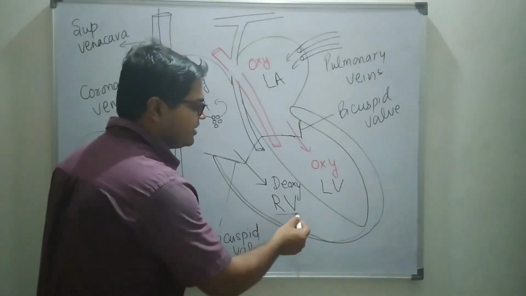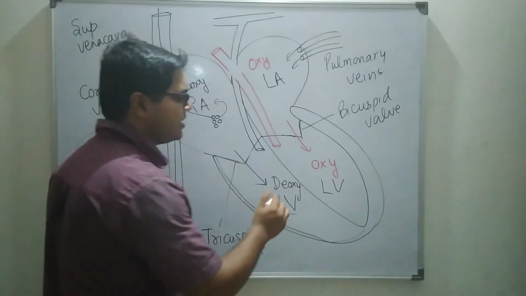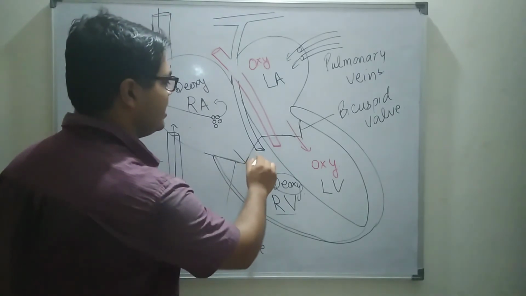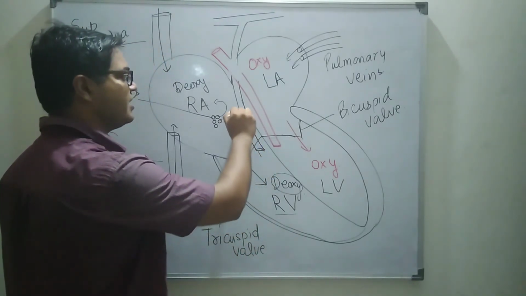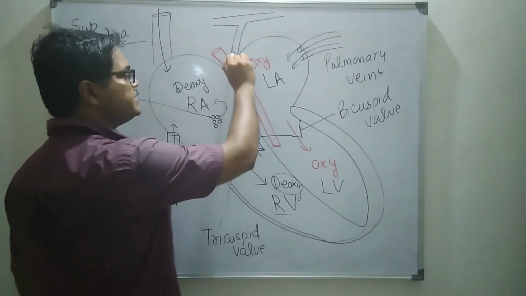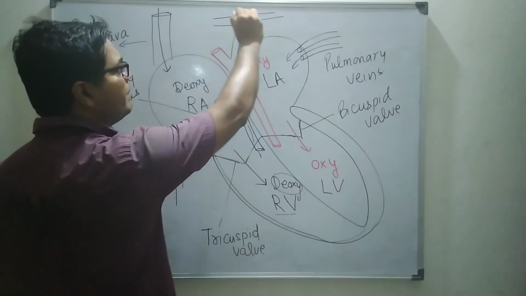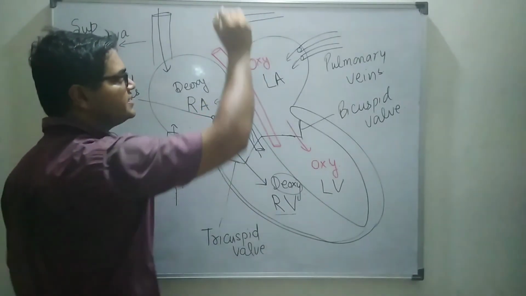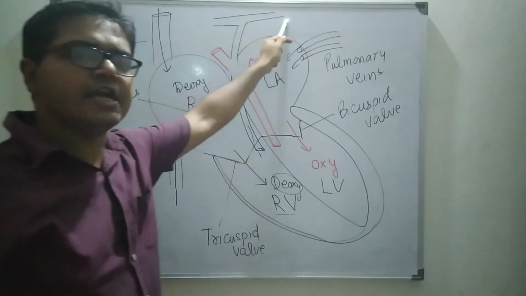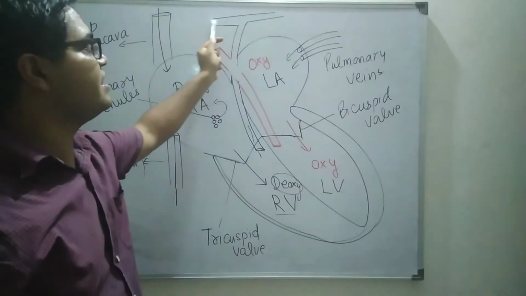The right ventricle shows systole, it contracts and thus pushes deoxygenated blood into the pulmonary trunk. This pulmonary trunk divides into two pulmonary arteries. Each artery carries deoxygenated blood towards the left and the right lung.